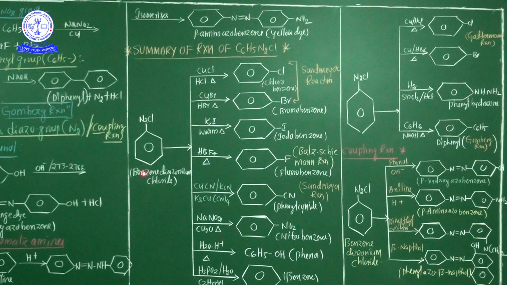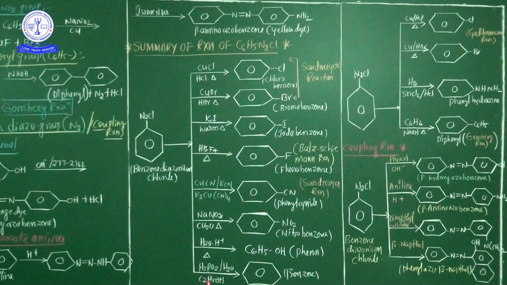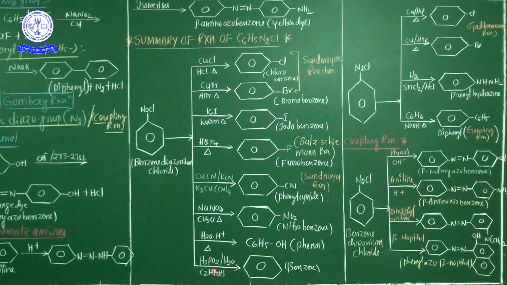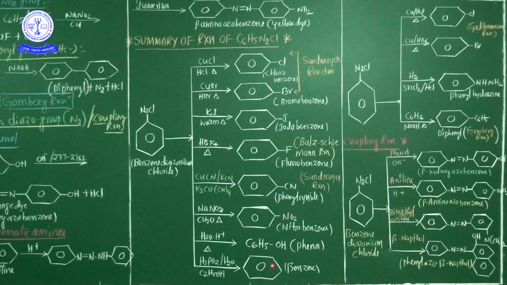And benzene diazonium chloride treated with water, phenol is liberated. This is C6H5OH, phenol is liberated. And last and final here in this column, H3PO2 and ethyl alcohol. Benzene diazonium chloride treated with ethyl alcohol or H3PO2, hence pure benzene is liberated. Pure benzene is liberated. Okay?